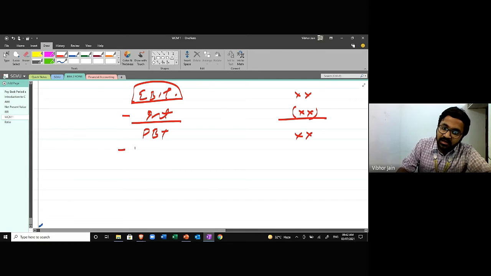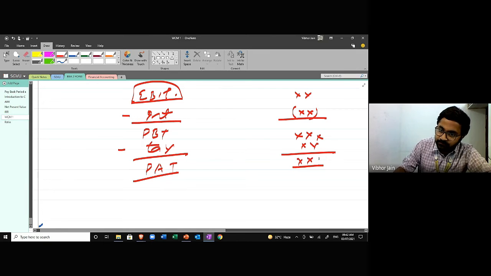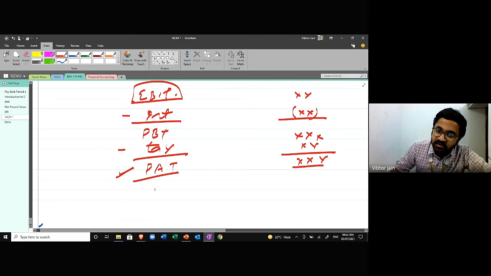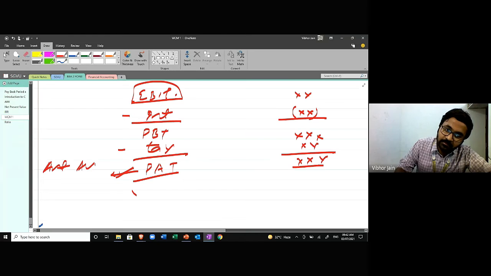Then I deduct taxation from this amount, and I get profit after tax. Now this profit is free profit. I've paid all outsiders, the government, the debentures and the loan and everything. This amount is available for the shareholder.